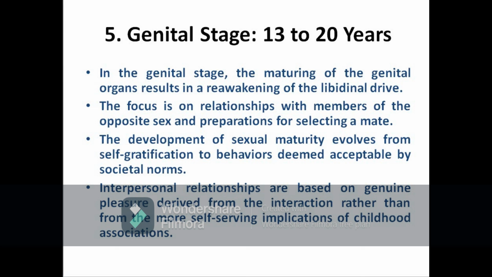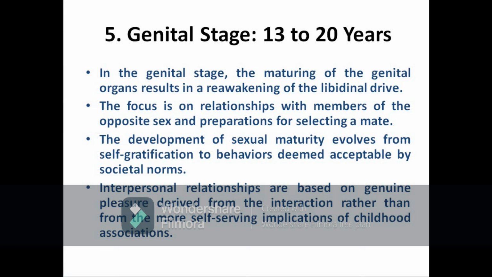Focus will be towards members of the opposite sex, and the person tries to select a mate. The development of sexual maturity evolves from self-gratification to behaviors deemed acceptable by societal norms. Interpersonal relationships are based on genuine pleasure derived from interaction rather than from the more self-serving implications of childhood associations.